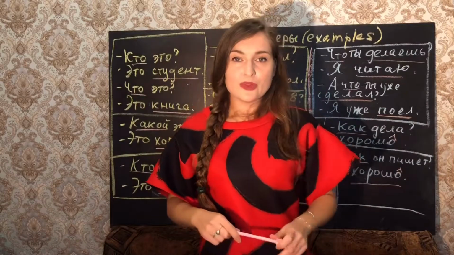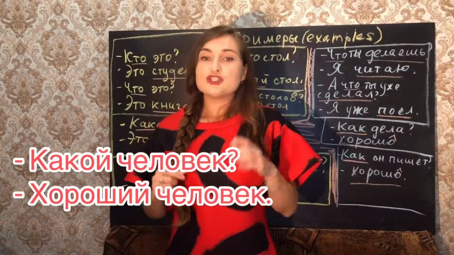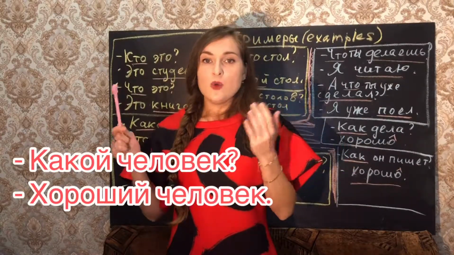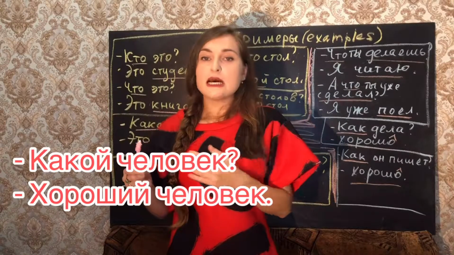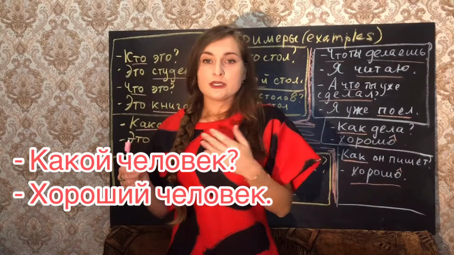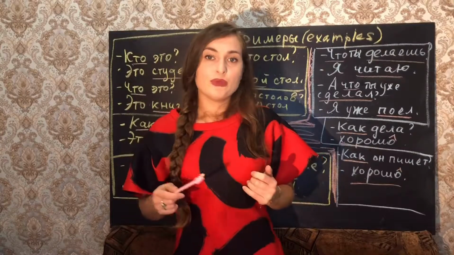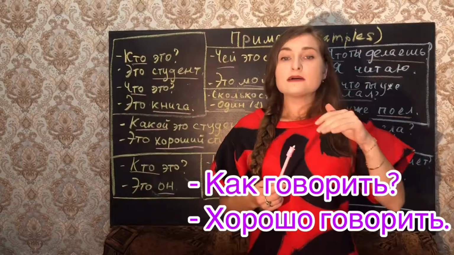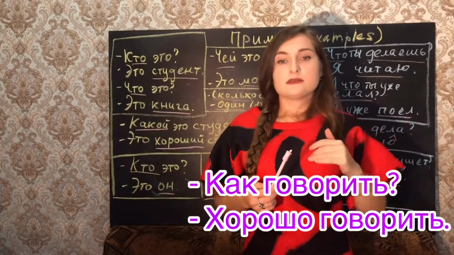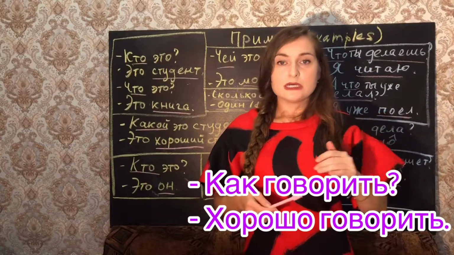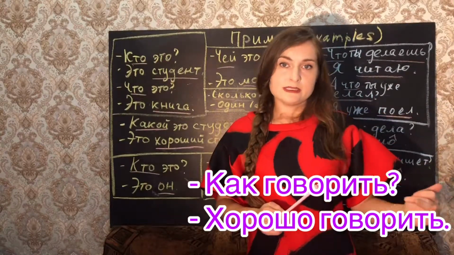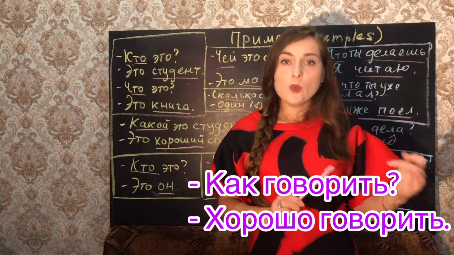For example, какой человек? What person? Хороший человек. A good person. But как говорить? How to speak? Хорошо говорить. Speak well.